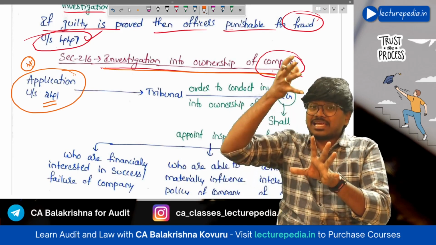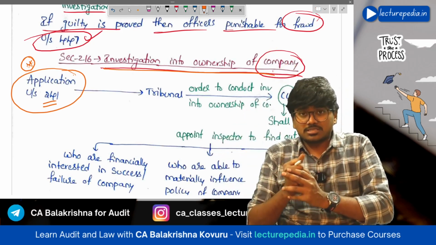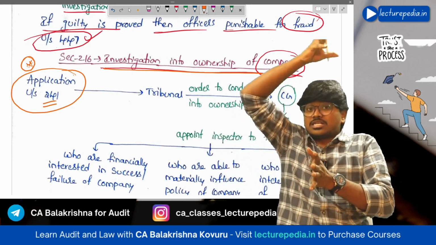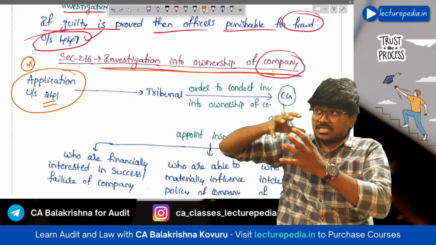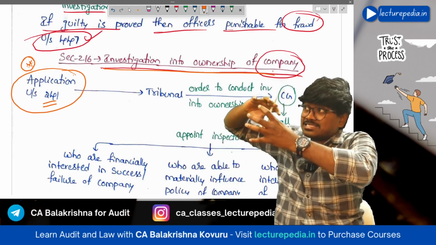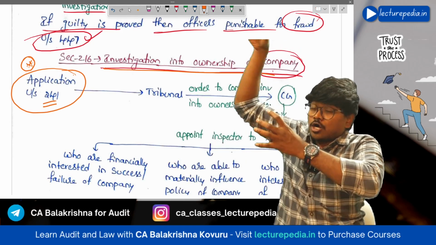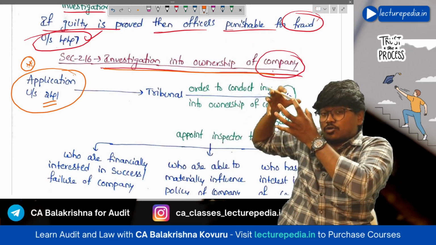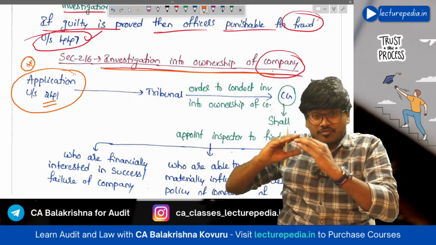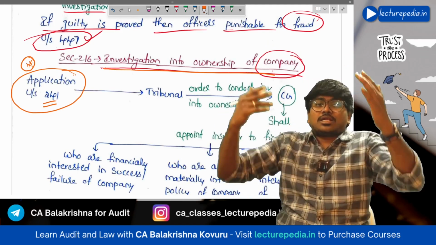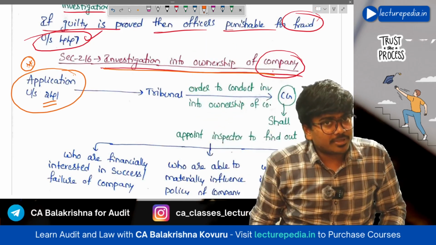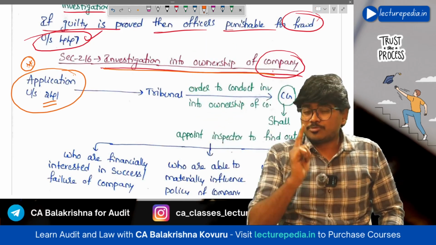Now, before taking any action on the majority shareholders, tribunal can first of all conduct investigation into ownership of the company. Who are the actual owners? Whether these majority owners are the actual owners, or is there any other person on whose direction these majority shareholders are acting, just like in the example that we told. Okay, so to find out the actual owner of the company, investigation into ownership of the company can be conducted by the tribunal. Hope you understood this point.